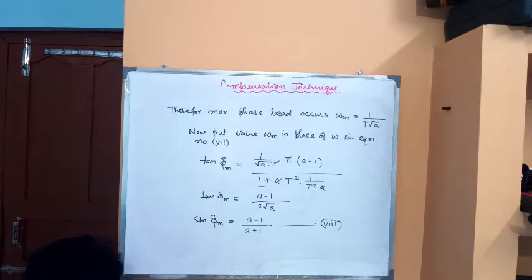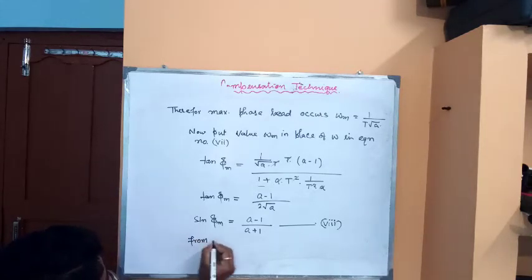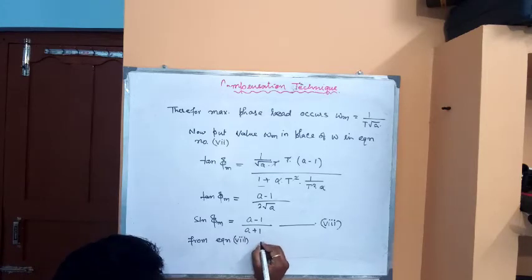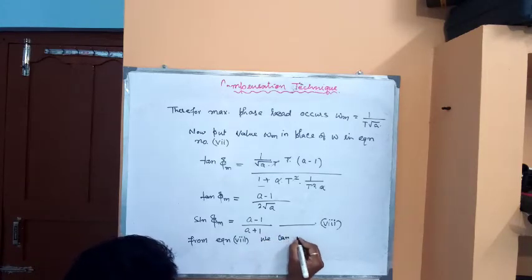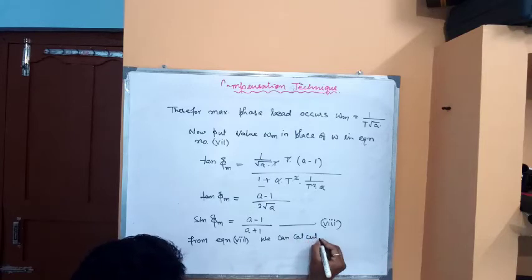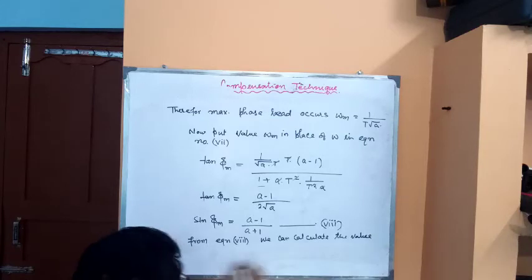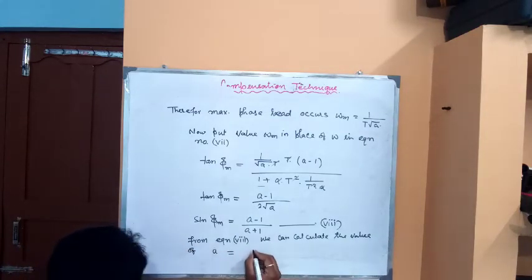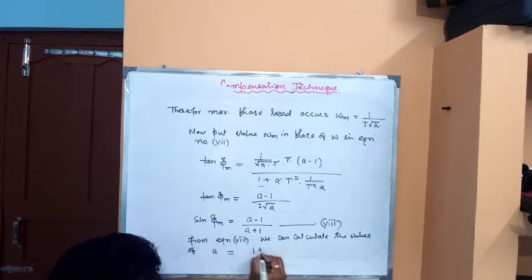Now from equation number 1, from equation number 8, we can calculate the value of a, that is equal to 1 plus sin of phi m divided by 1 minus sin of phi m.